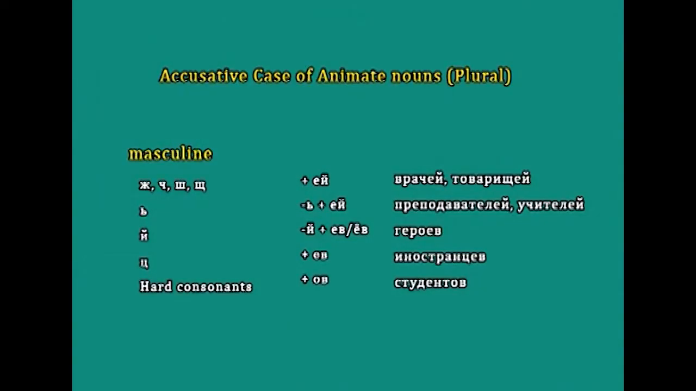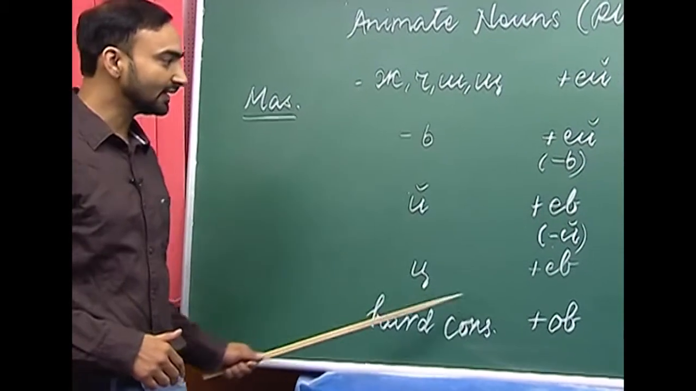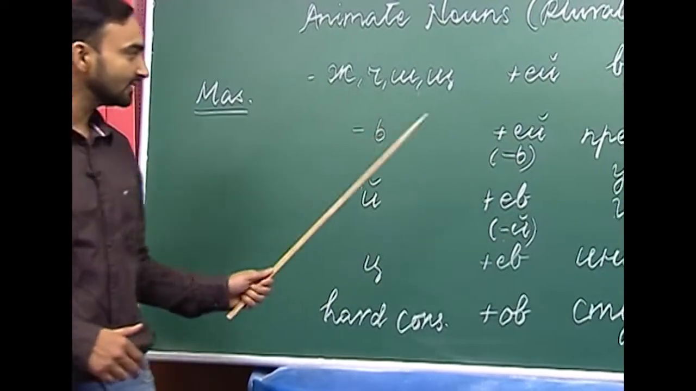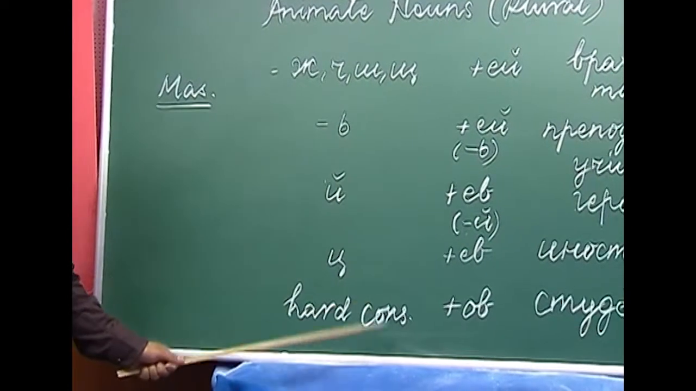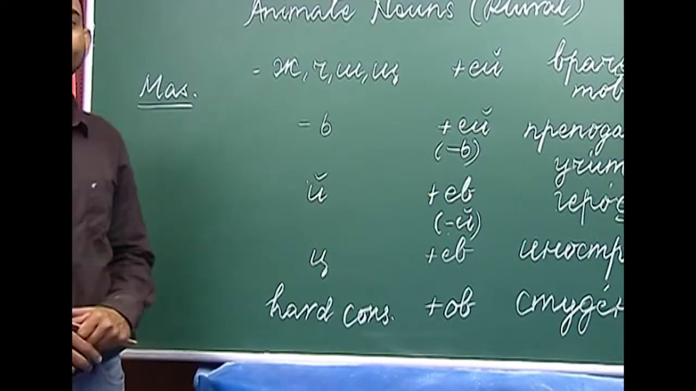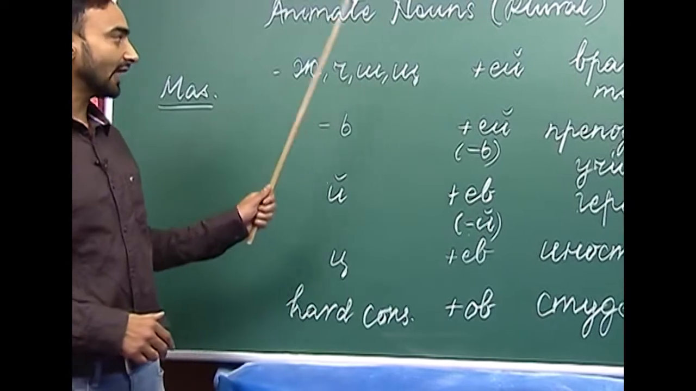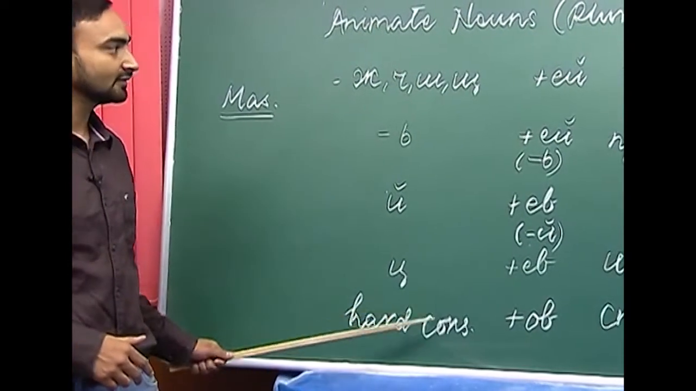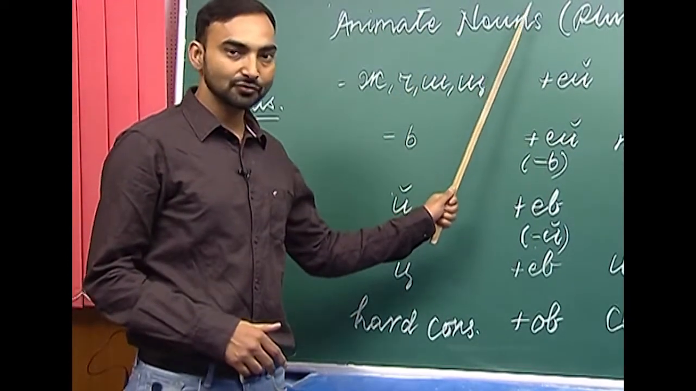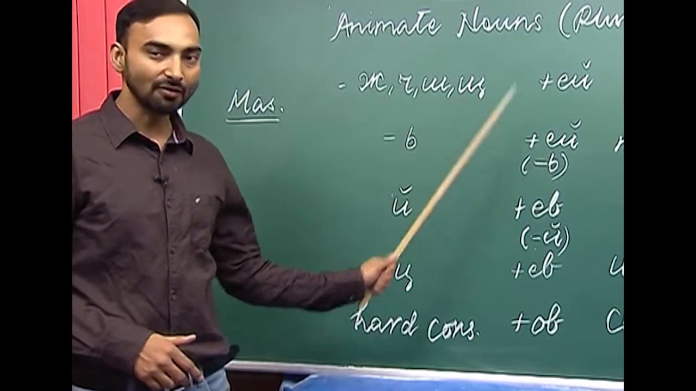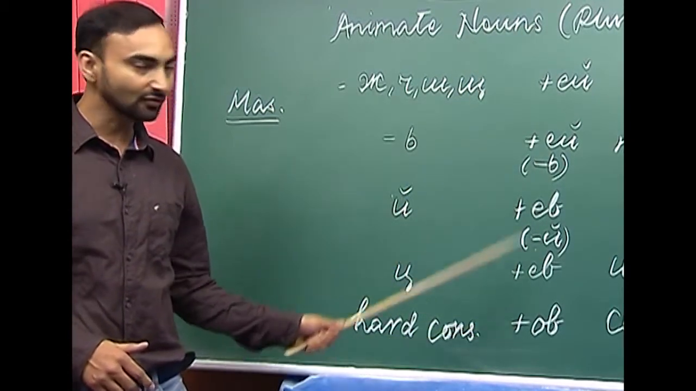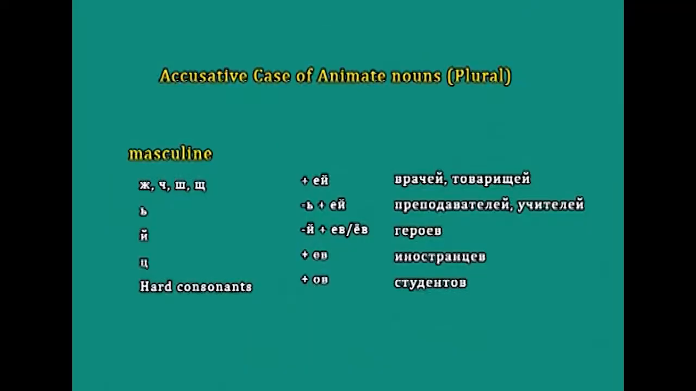Let us start with the masculine nouns first. I have prepared a table here. As you can see, I have written the endings here. The first column represents the ending of the noun. If the noun ends with these things, then we are supposed to add or drop these consonants or vowels, and these are the examples.